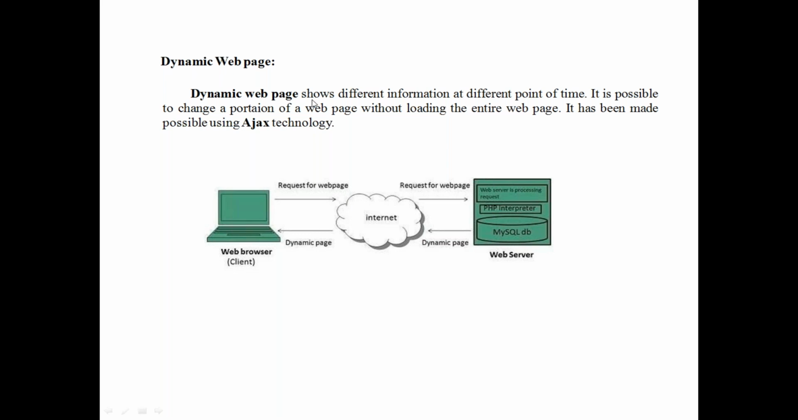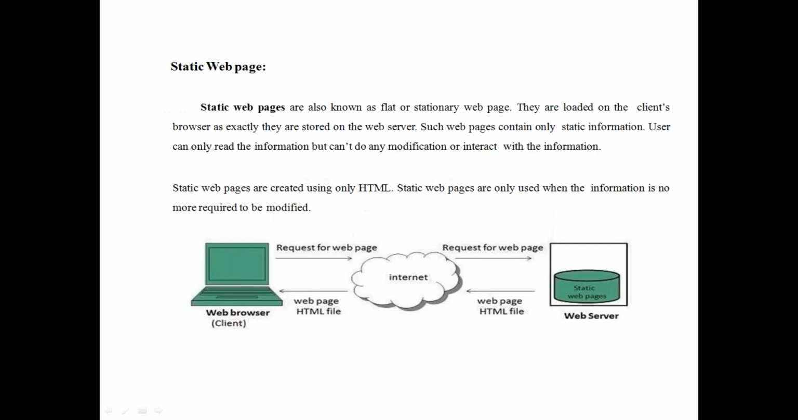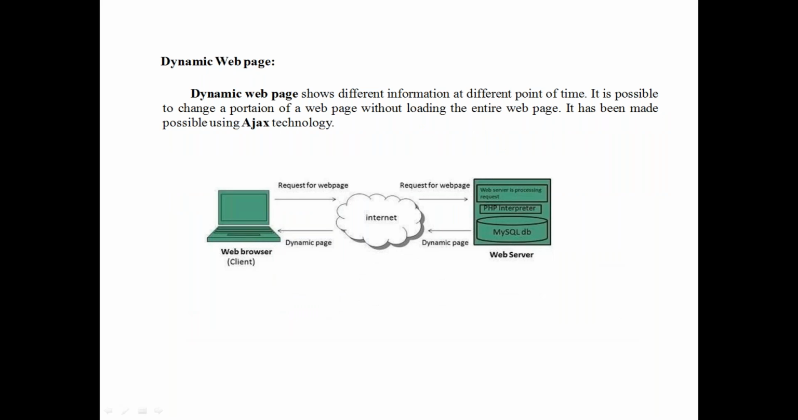So what is a dynamic web page? It shows different information at different points of time, for example, weather. It is possible to change a portion of the web page without loading the entire page. With the previous static page, you can reload n number of times, but the data cannot be changed. Here, even without reloading, the data will be changing. So this is called a dynamic web page.